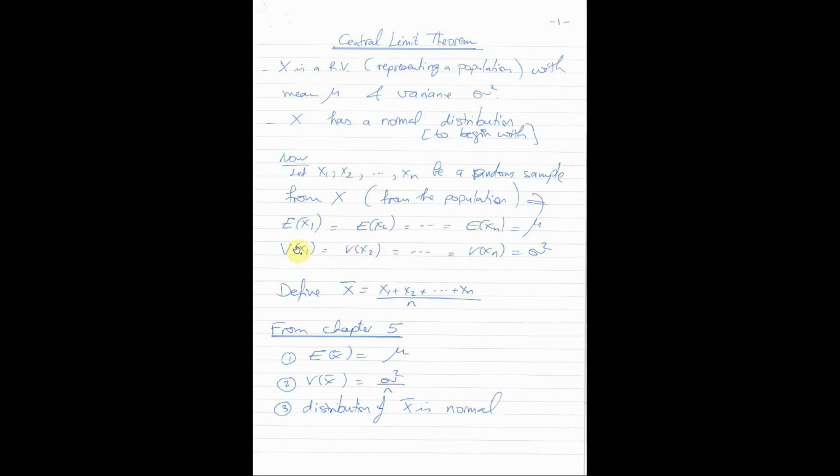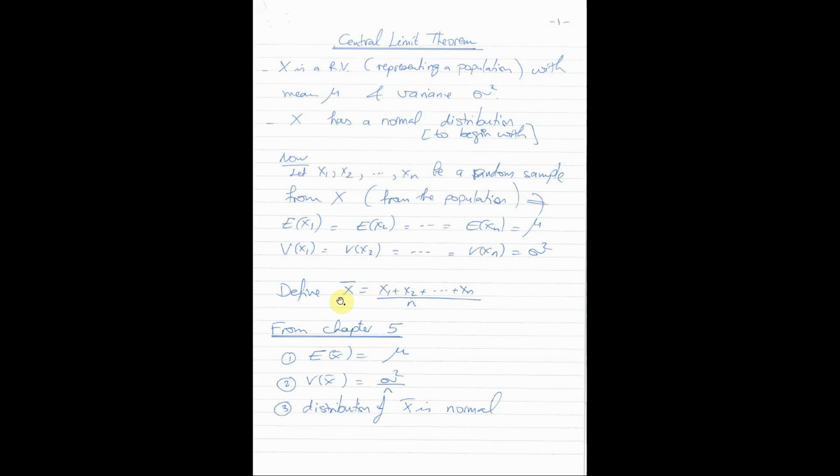Again, simply because x1, x2, and so on until xn are all observations, all random variables taken from the same population. So the variance is all the same, equal to sigma square, which is equal to the population variance. Now, let's define something new.